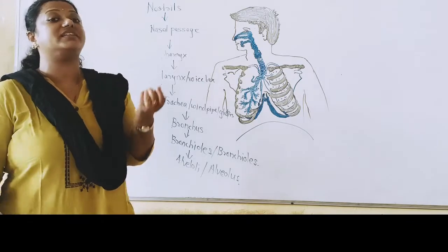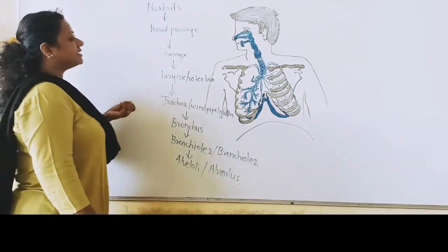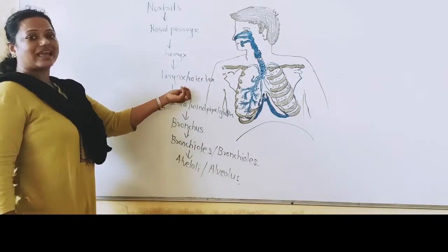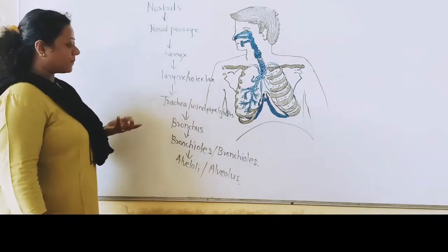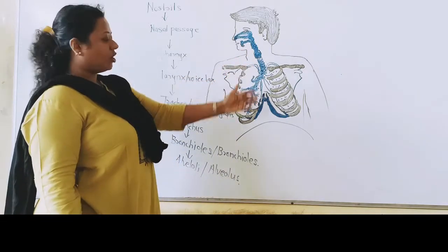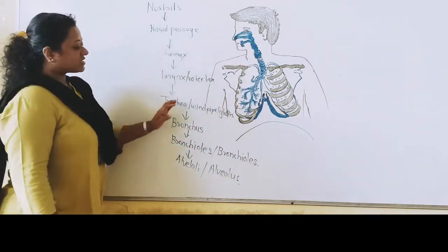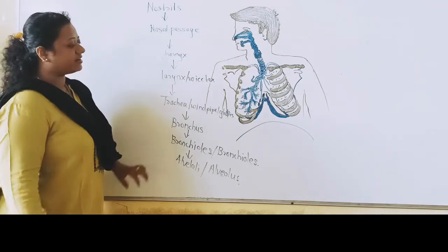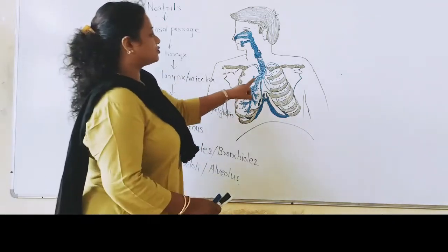Then what is vibrating? The thread-like structure present at the end of the pharynx is called what? Larynx, or voice box also. After it, trachea. Trachea is also called what? Windpipe or glottis. This trachea, or windpipe, is further divided into what? Bronchus.